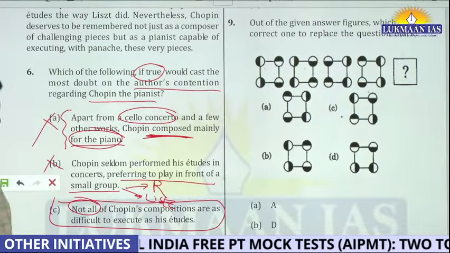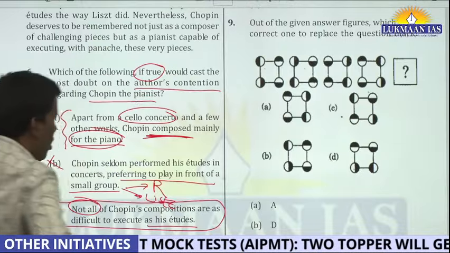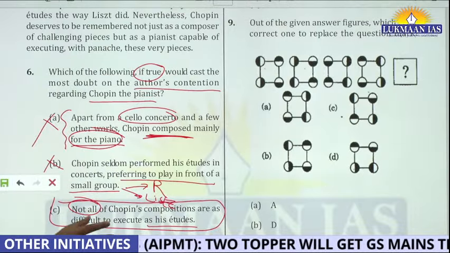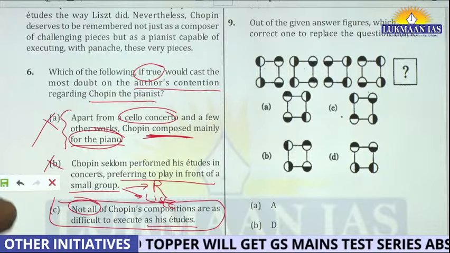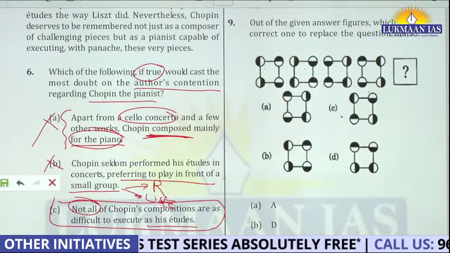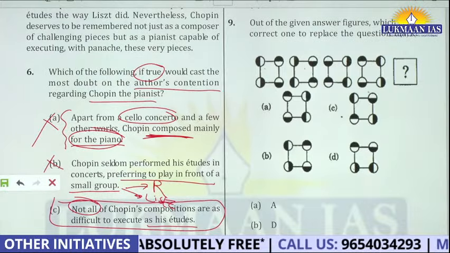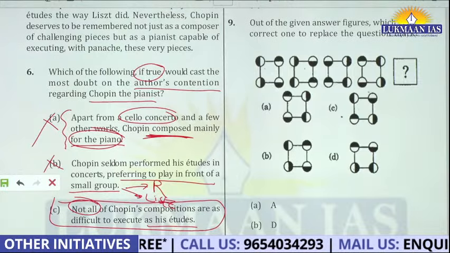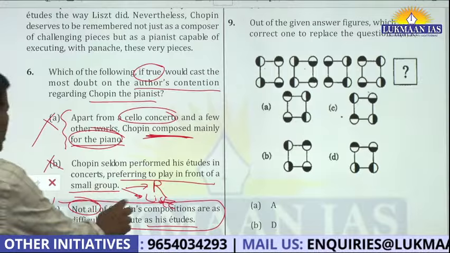And what did Chopin do? Chopin executed the etudes, right? He wrote something and he played it. He had 24 etudes and he played all these on the piano. So what can you relate? Let us assume this is true.